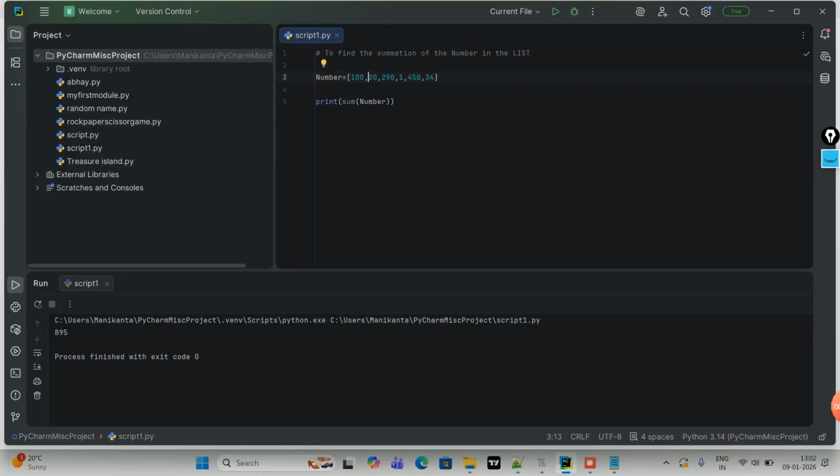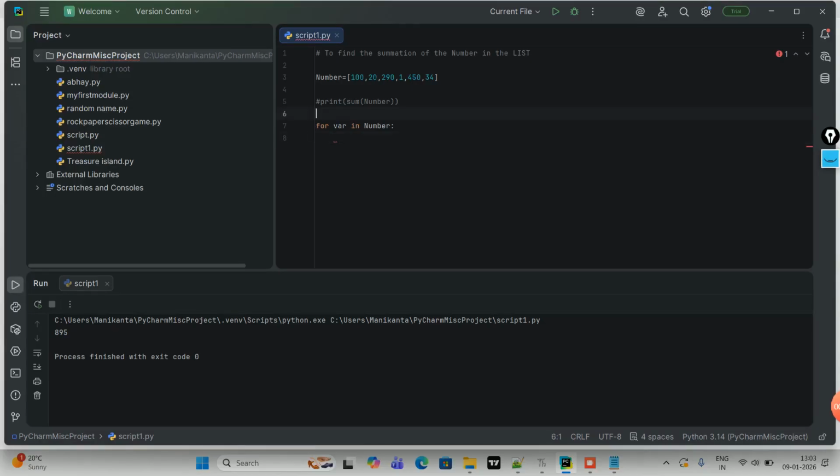But instead of using the sum function here directly, we are going to make use of a loop so that I can easily explain to you how the loop works, and then we'll do the summation. So for, let's say, where in number. Now 100.